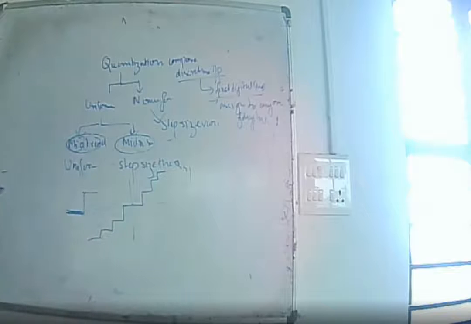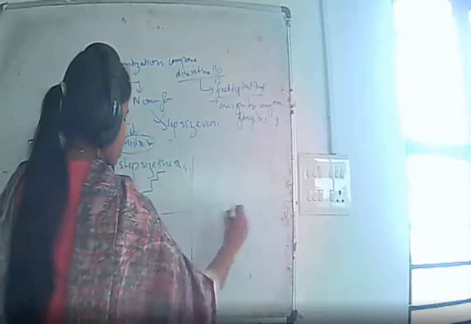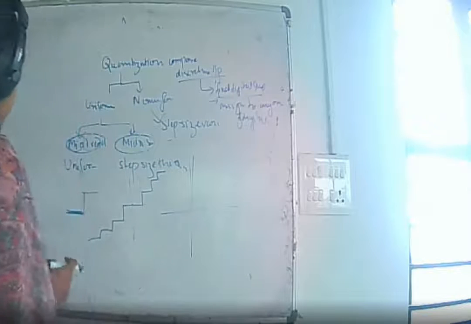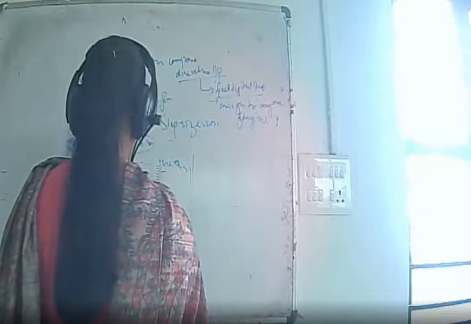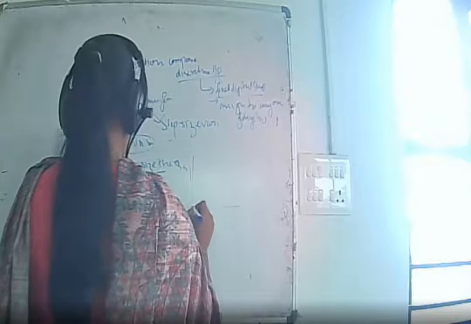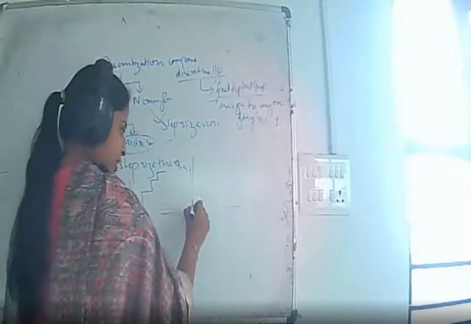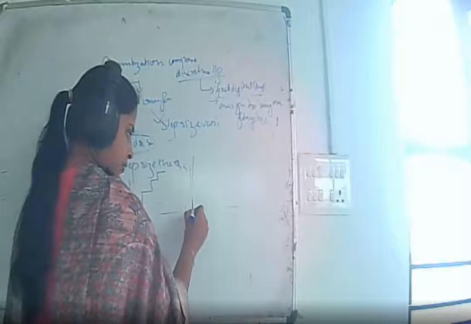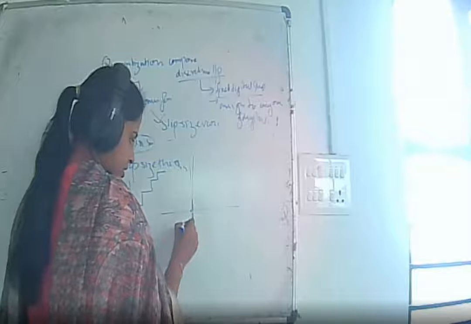This is the mid-thread uniform quantization, and in mid-rise uniform quantization, the origin lies here. This is the rise part. So the origin lies in the middle of the rising part. This is the rising part.